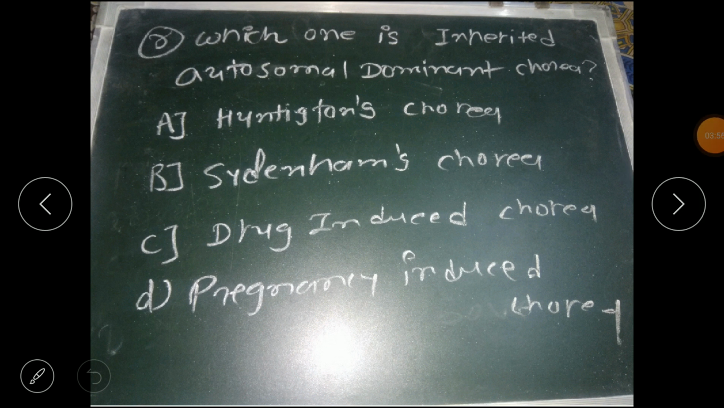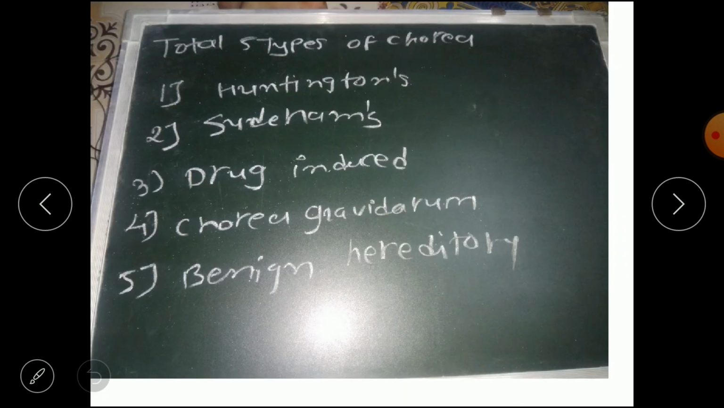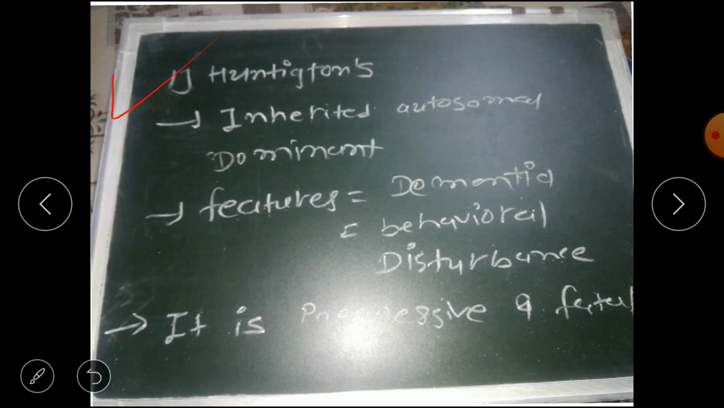Then the question: which one is inherited autosomal dominant chorea? Huntington's chorea, Sydenham's chorea, drug-induced chorea or pregnancy-induced chorea. Let's first discuss the types of chorea. Basically we have five types of chorea: Huntington's, Sydenham's, drug-induced, chorea gravidarum and benign hereditary. First is Huntington's chorea. It is inherited autosomal dominant. Features are dementia and behavioral disturbance, and it is a progressive and fatal type of chorea.